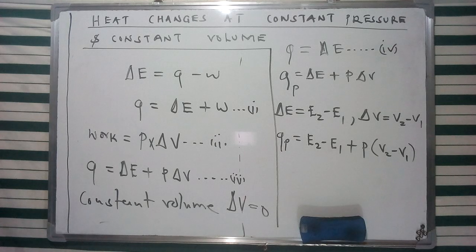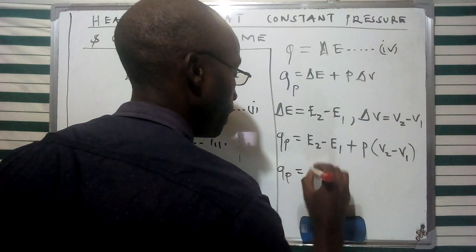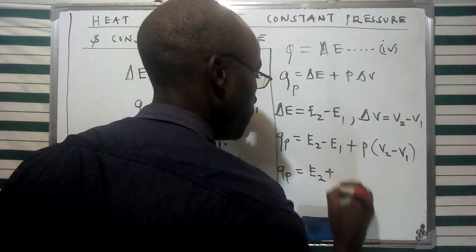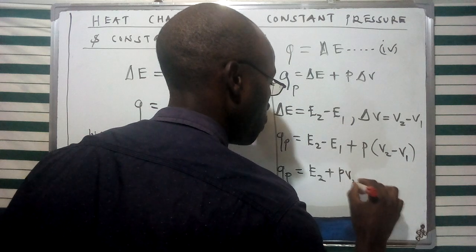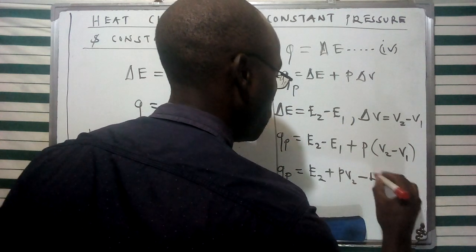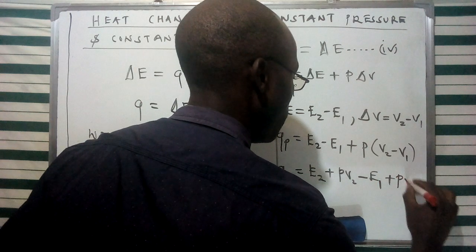So we can do a rearrangement of this equation and give it in terms of the two states, the final and the initial, whereby we're going to have it given as E2 plus PV2, minus E1 plus PV1.